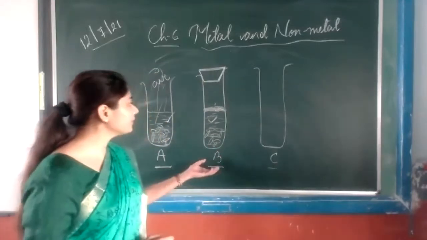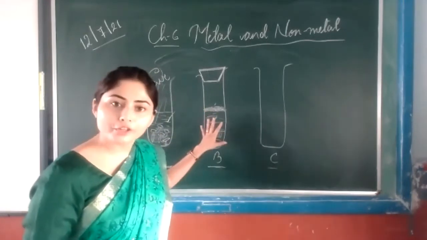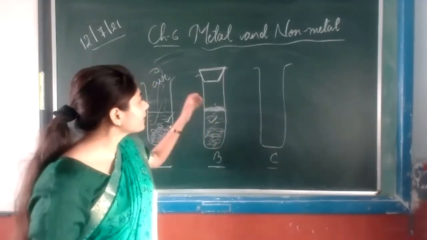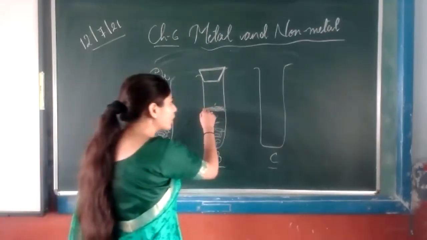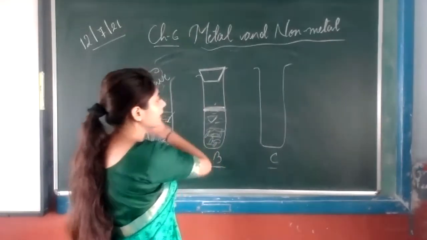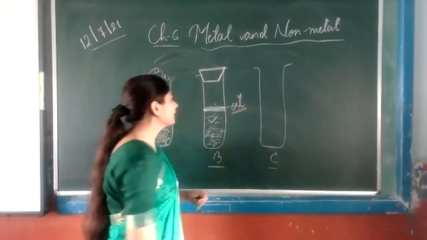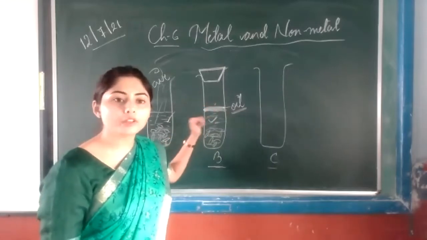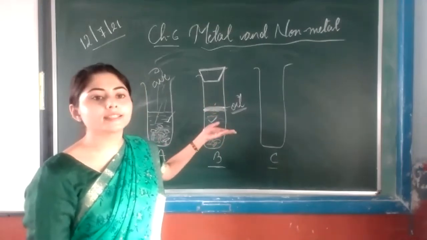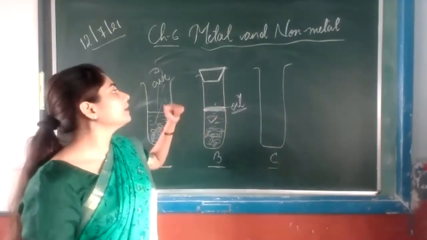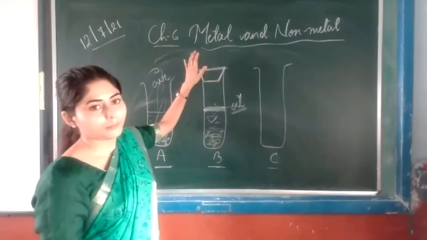In test tube B, what we have done, we have taken a freshly iron nail, and in this we have added water, means moisture is there, but we have cut it off from coming in contact with the air. So air we cut it, how? We have to add a drop of oil in it. This is oil. So oil will cover the surface of the water. So here we cut the air, and the nail will not come in contact with the air. And to make sure, we have closed this test tube with the help of a cork.